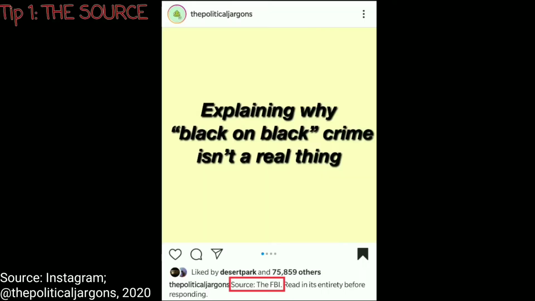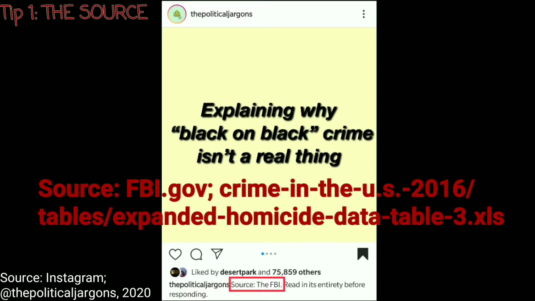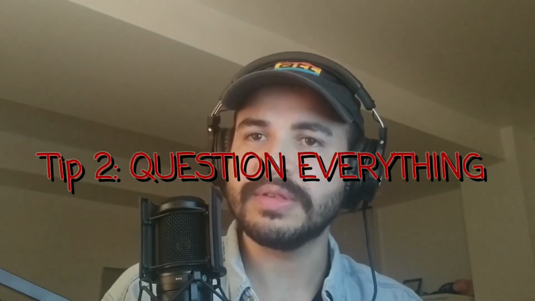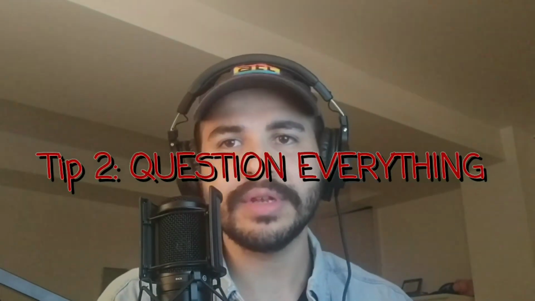Starting with this post, we see commented that these findings are sourced from the FBI, so tip 1 is good to go. Although it's not super detailed where this data came from, we can still try and go to the source to investigate for ourselves what's being said here if we like. After my own research, this FBI data refers to the data table that is used in the middle of this post of murder statistics from 2016. Tip number 2. We should question everything that we see from this post, just as we do with every data visualization that we come across.